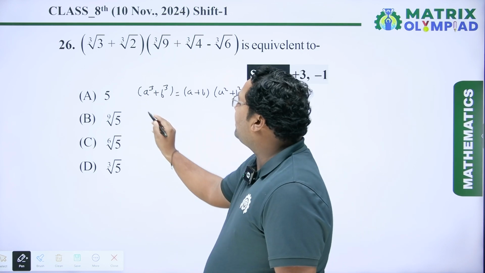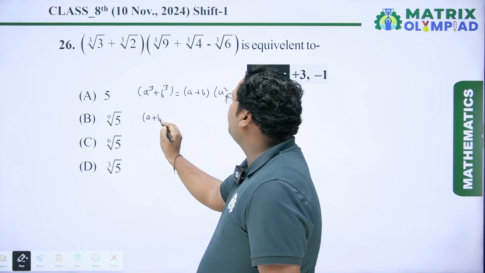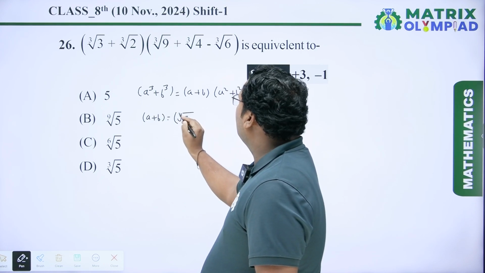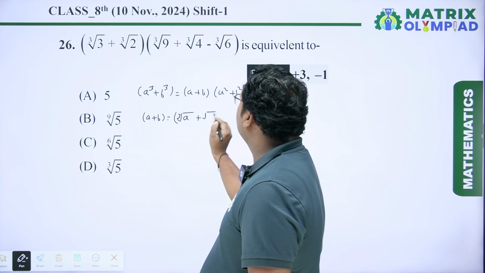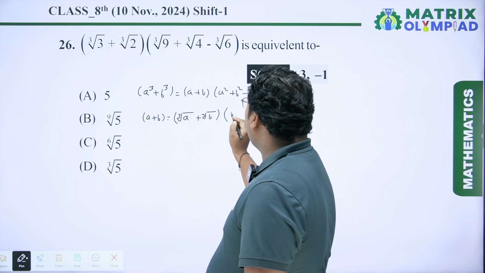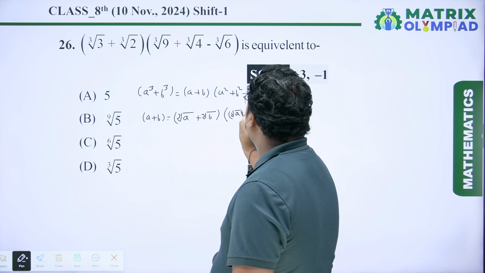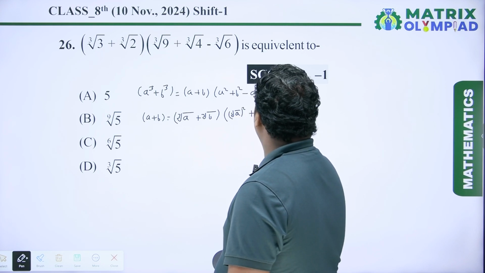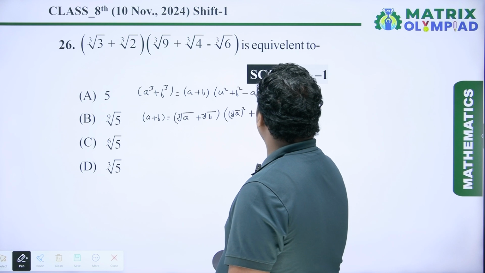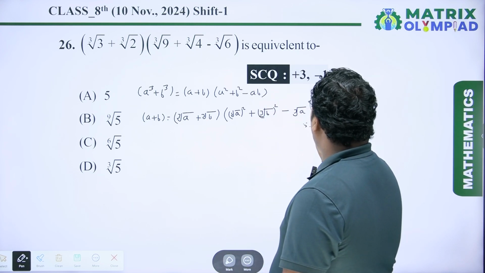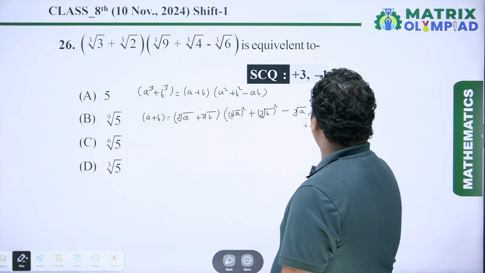Here we have to write a plus b is equal to cube root of a plus cube root of b into cube root of a square plus cube root of b square minus cube root of a into cube root of b.